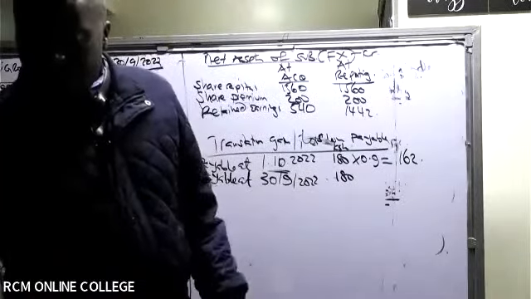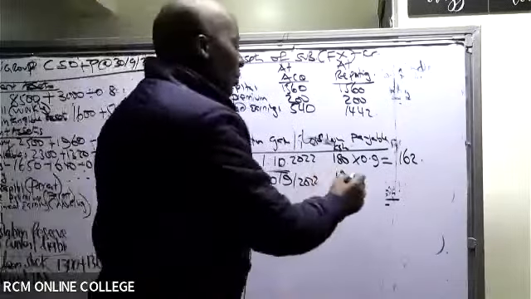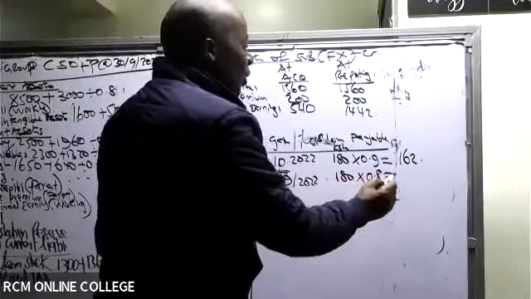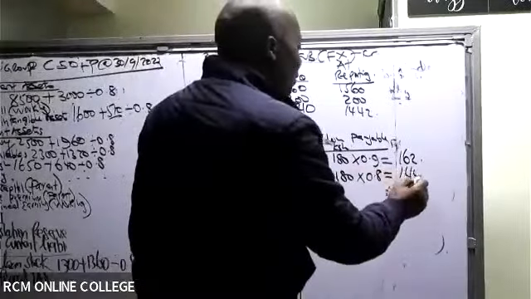On this particular date, the rate is 0.8. So times 0.8. What are you able to get, ladies and gentlemen? 180 times 0.8 gives me what figure? Gives me 144.